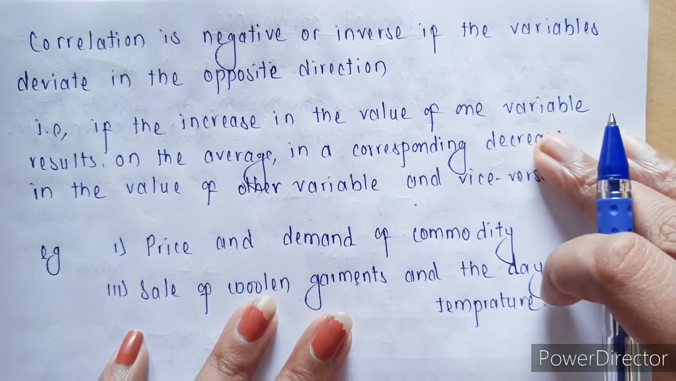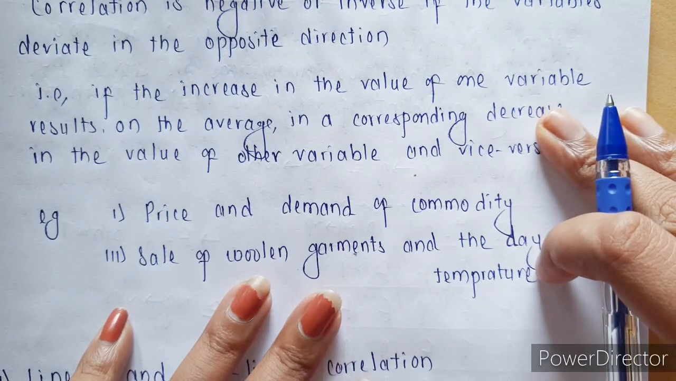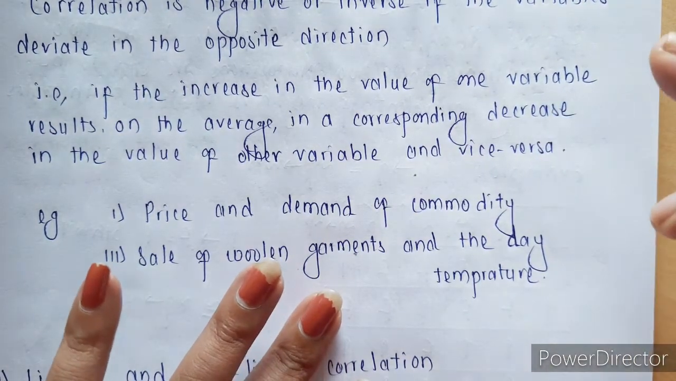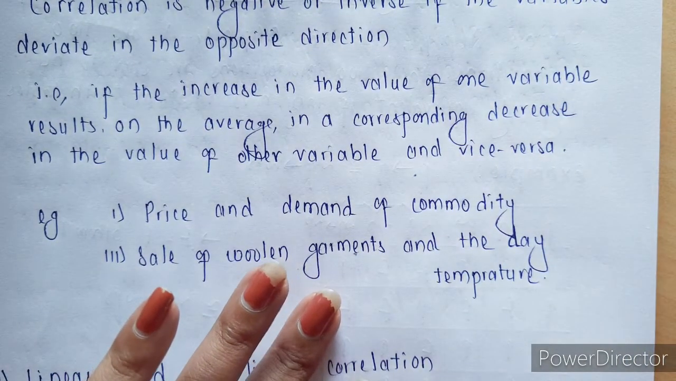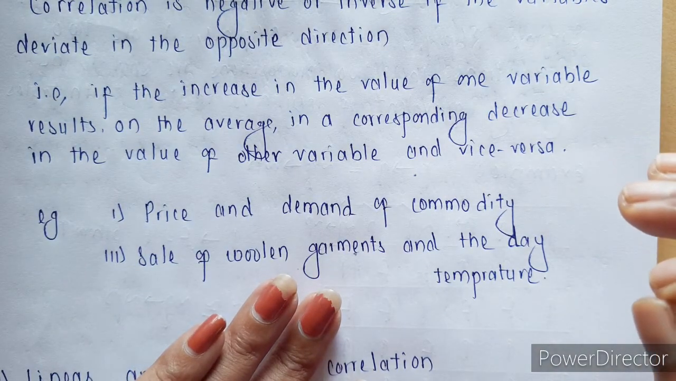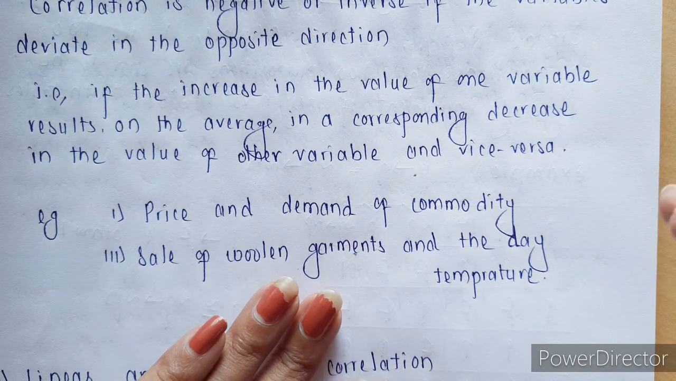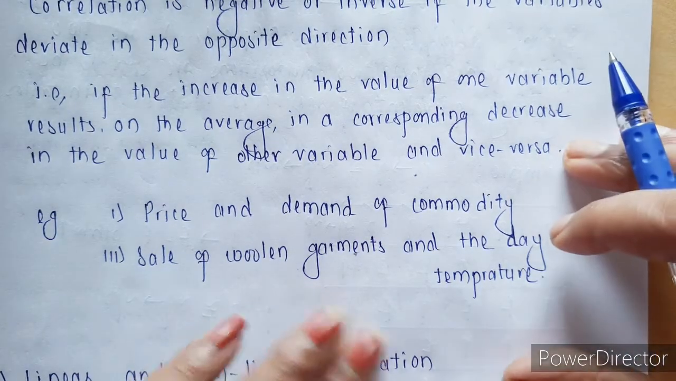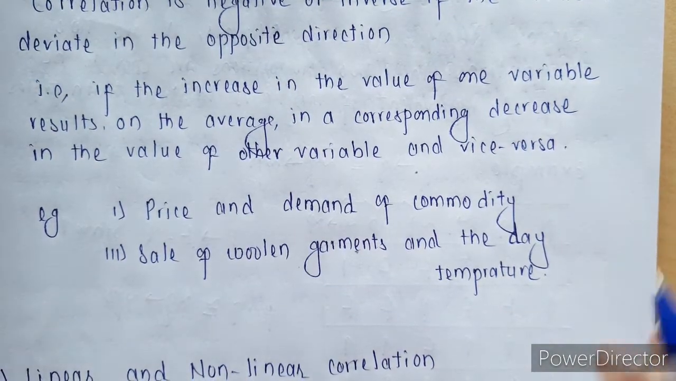That is, if one variable is increasing, then the second variable will decrease. And if the first one is decreasing, then the second one is going to increase. So it is like opposite to each other. Like for example,